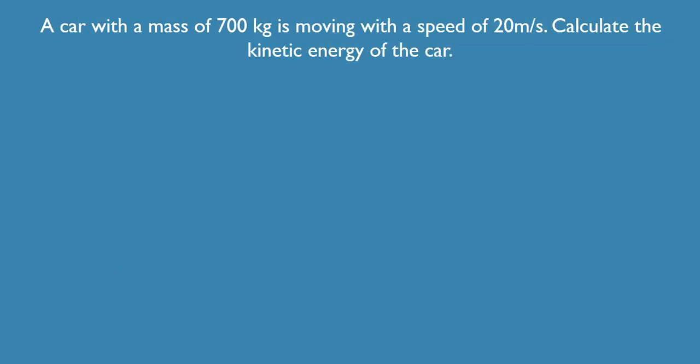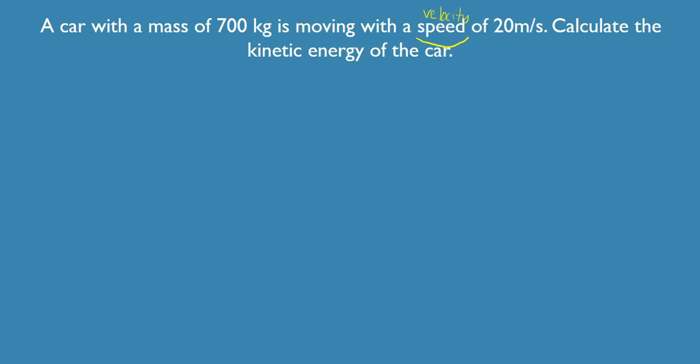Okay, so let's move on to our next problem. It says here, a car with a mass of 700 kilograms is moving with a speed of 20 meters per second. So take note that speed is sometimes the same with velocity. So we can just say that speed here means velocity. Calculate the kinetic energy of the car.